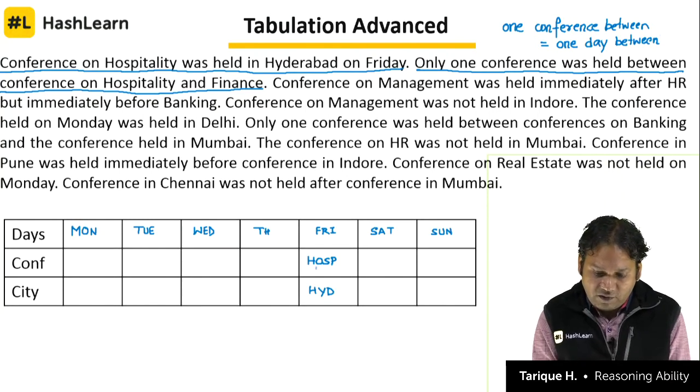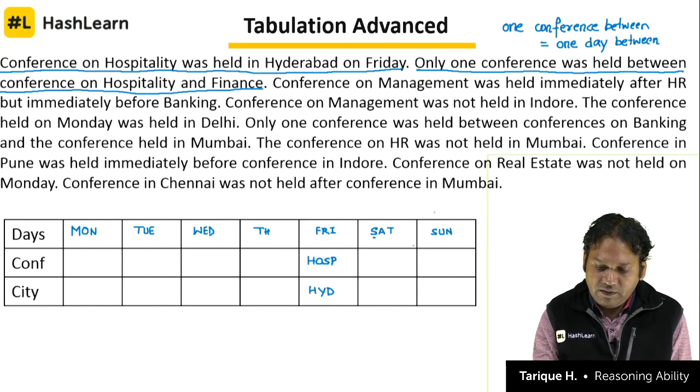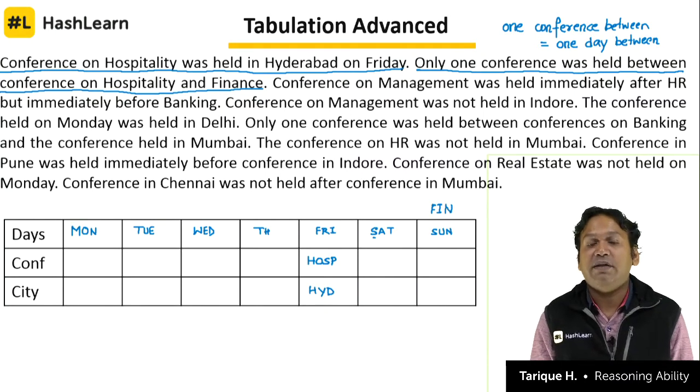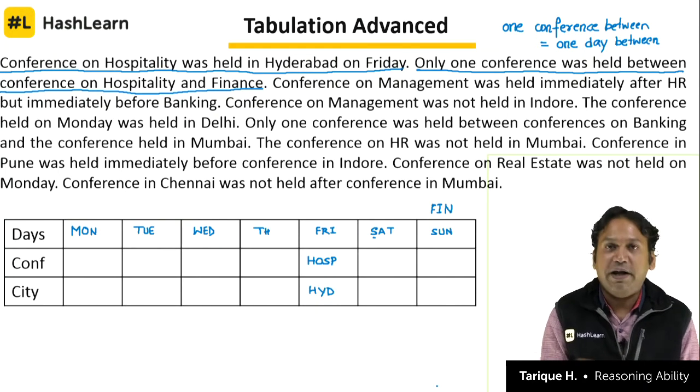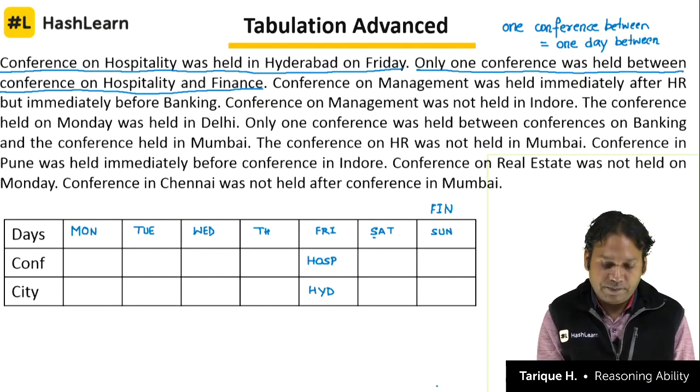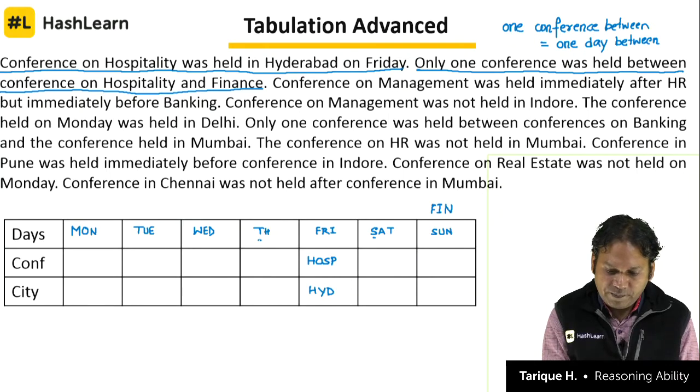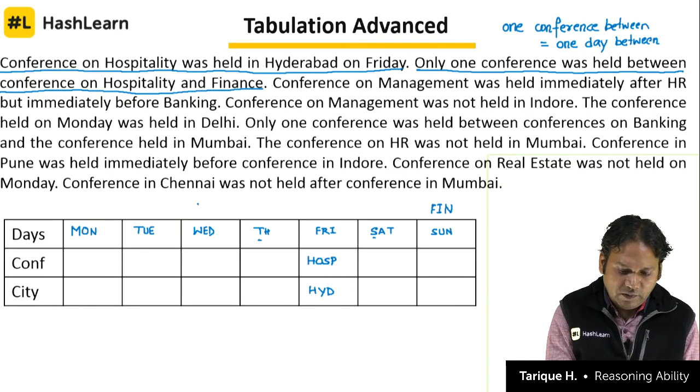That means if hospitality is on Friday and that one day gap is on Saturday, then finance can be on Sunday. तो एक ऑप्शन ये है, finance can be on Sunday. That is option number 1 for finance. But if that day is before Friday, Friday के पहले एक दिन का गैप है अगर, तो वो गैप थर्सडे को है, तो फिर finance कब होगा? Wednesday को.